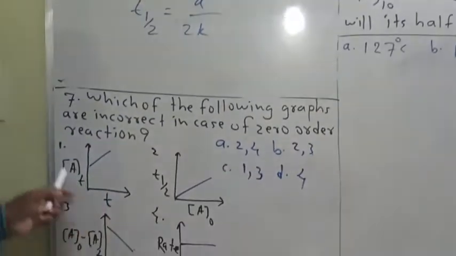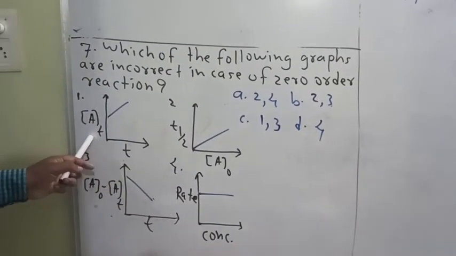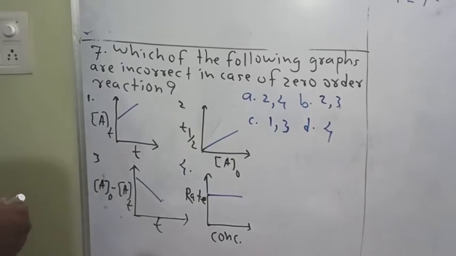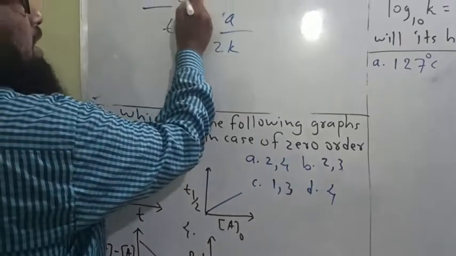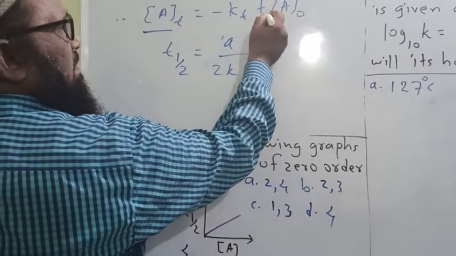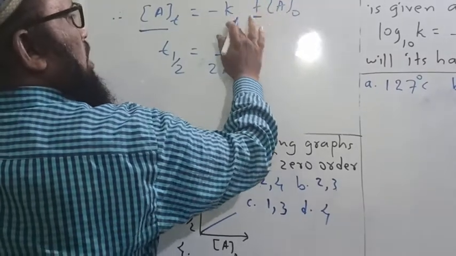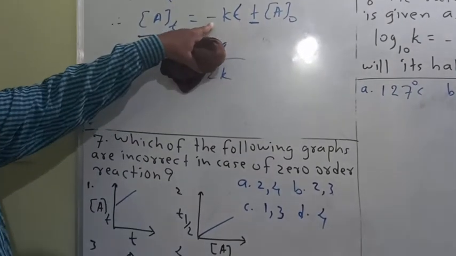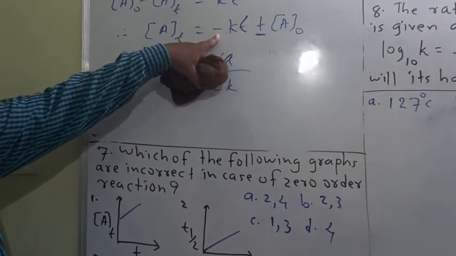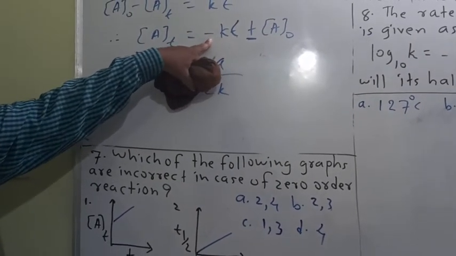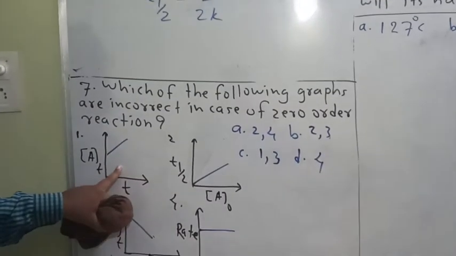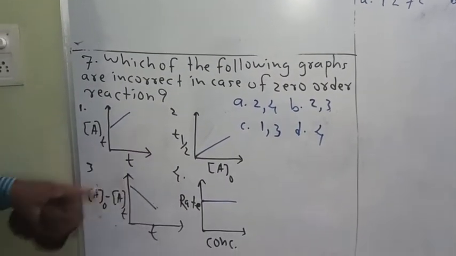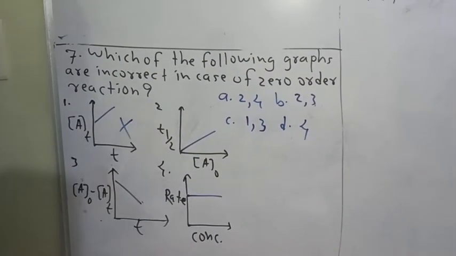Let us see these graphs now. Which of the following graphs is incorrect? Now this is graph 1: At versus t. Now look here, At versus t. The slope is negative, but here the slope is positive. Therefore this graph is a wrong one.